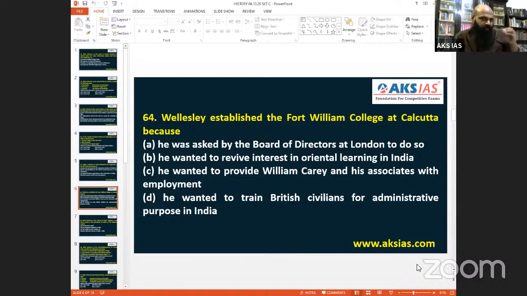So it was very much linguistic, meaning to understand India better for the official class. So revive the interest in Oriental learning. So that is what comes as B. That is more like it. That's what I'm saying.